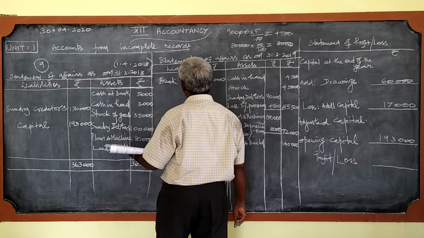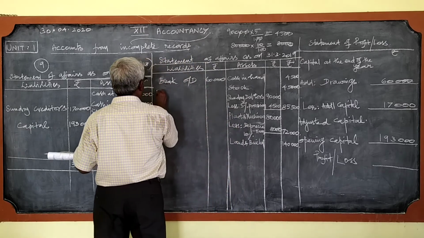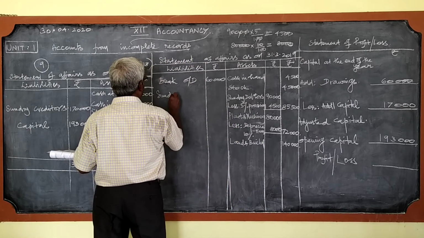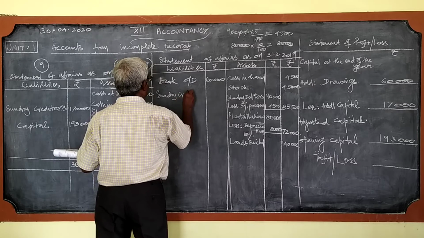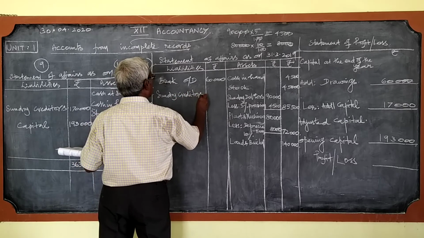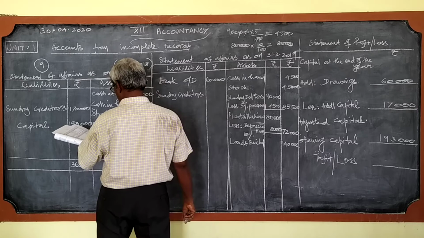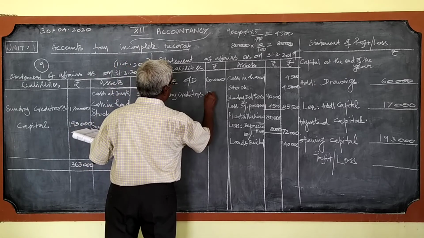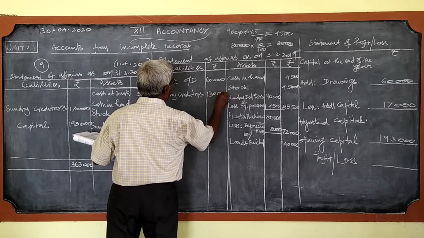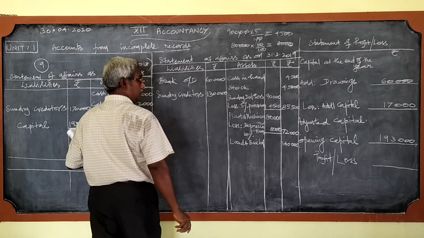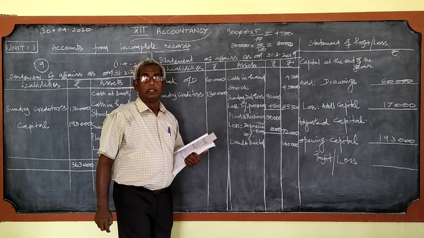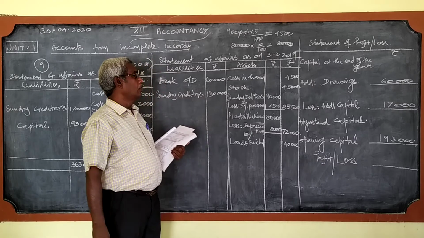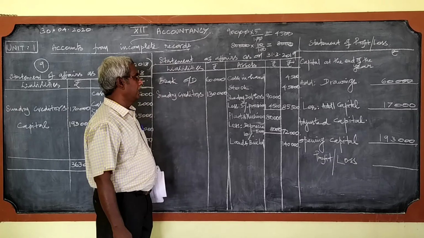And the last item is sundry creditors, 1,30,000. So I have completed posting the numbers there.